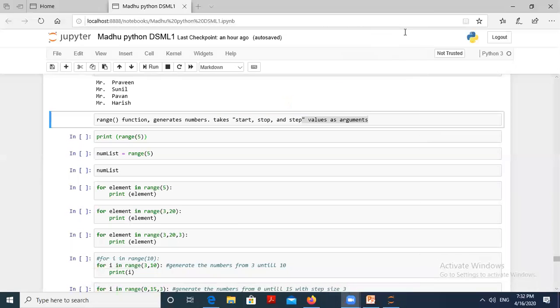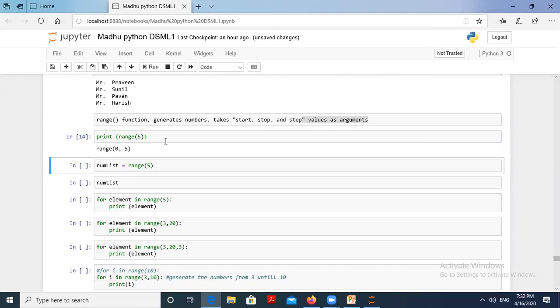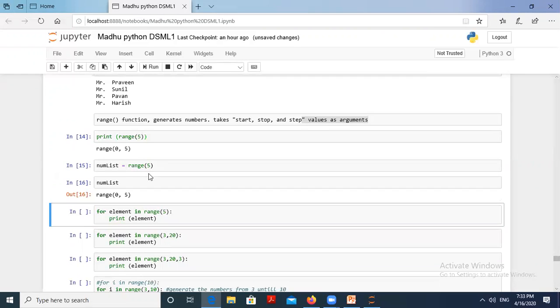Now I'm closing this, so let's execute the range. What is the result of this one? Print range of 5 means printing values 0, 1, 2, 3, 4. Next, I assign some name to the range function. For this one also you will get the same, range of 0 to 5. Now assign that value, and you see what elements are displayed here.